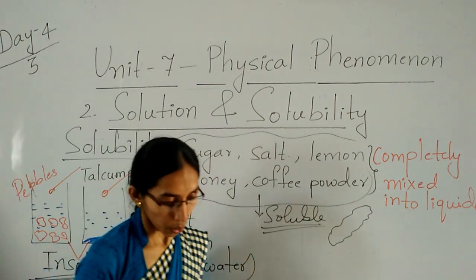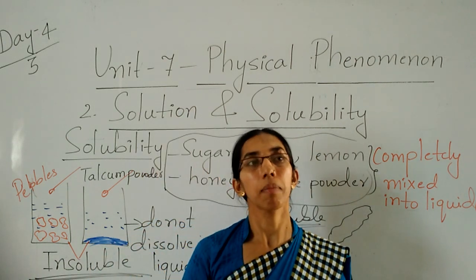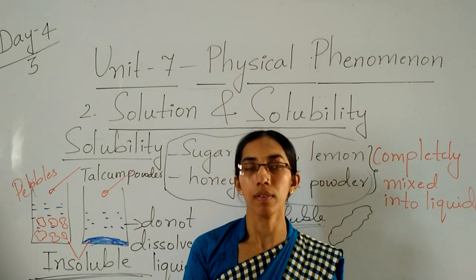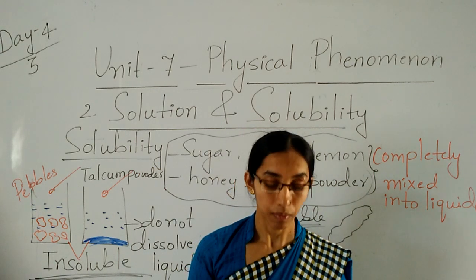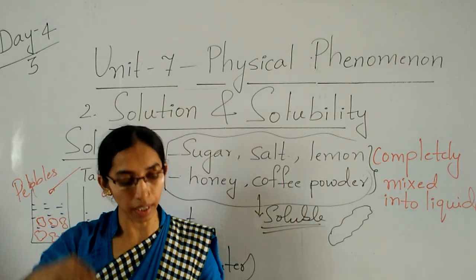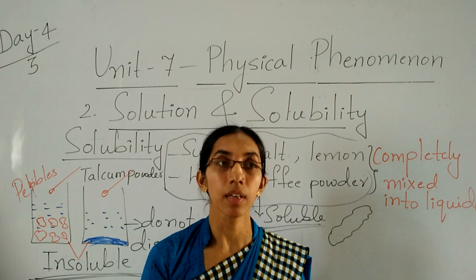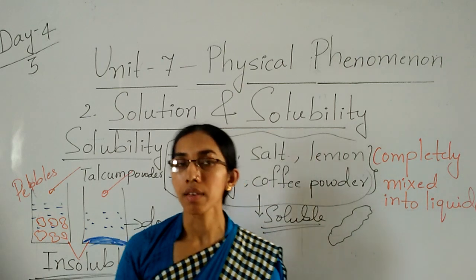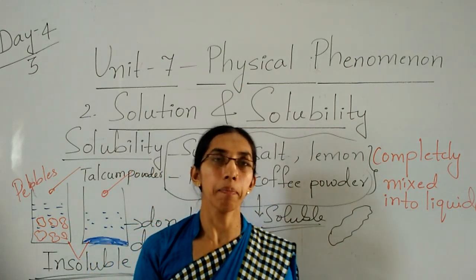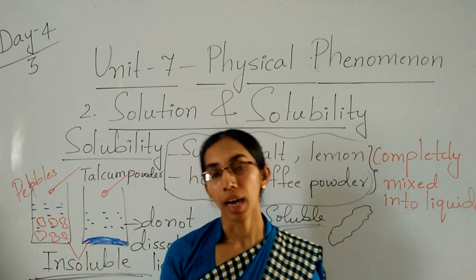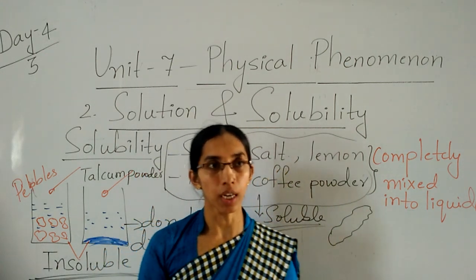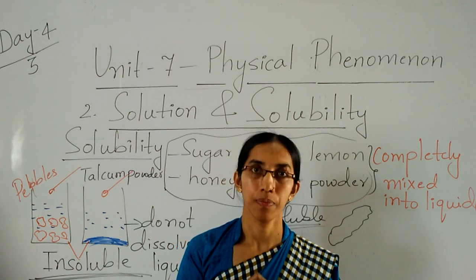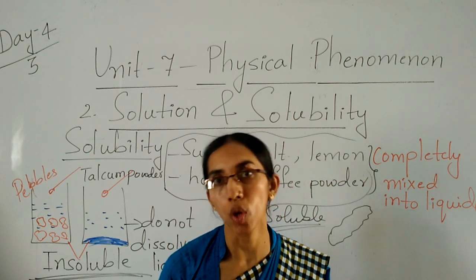So children, in today's class we discussed solution and solubility. So what is a solution? When substances dissolve in water, whatever we get is called a solution. For example, salt, sugar and lemon. So here sugar, salt and lemon is solvent and the water is solute.